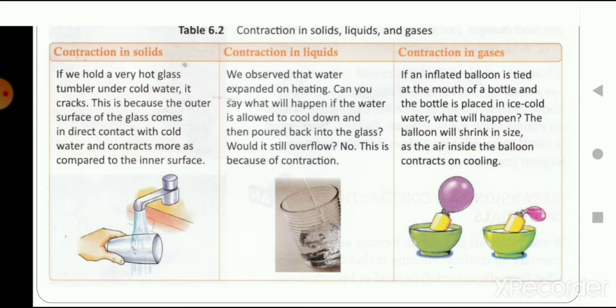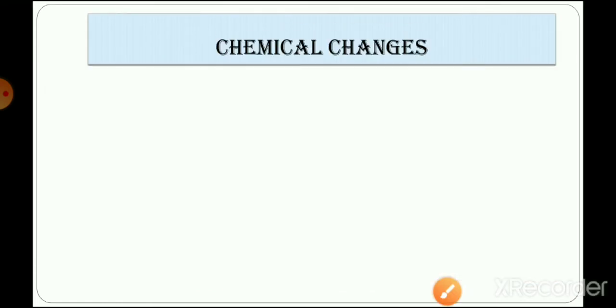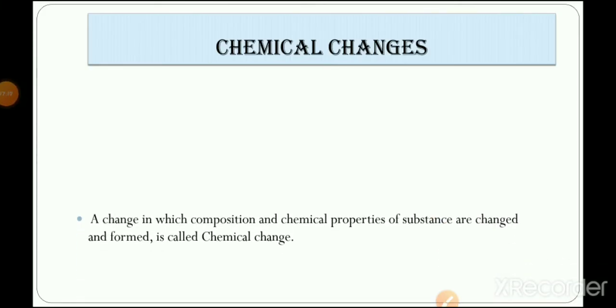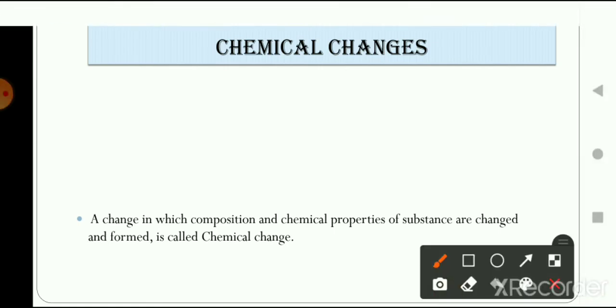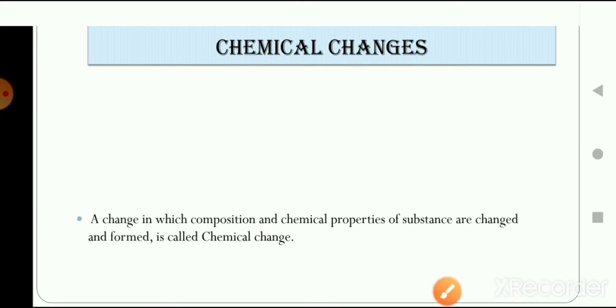Okay, now let's move forward from it. Now we are going to talk about chemical changes. So what is a chemical change? A chemical change is a change in which the composition and chemical properties of a substance are changed and a new substance forms.